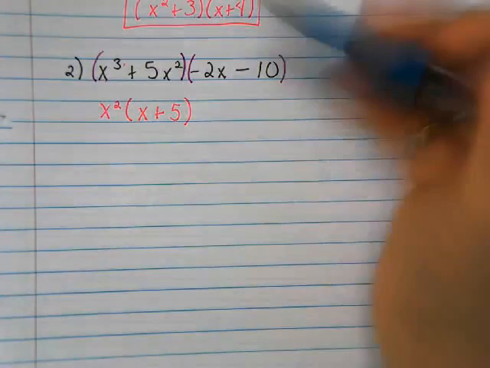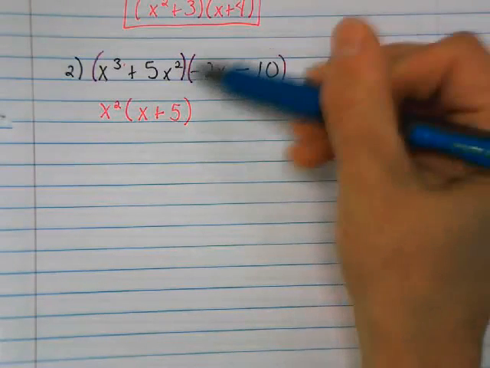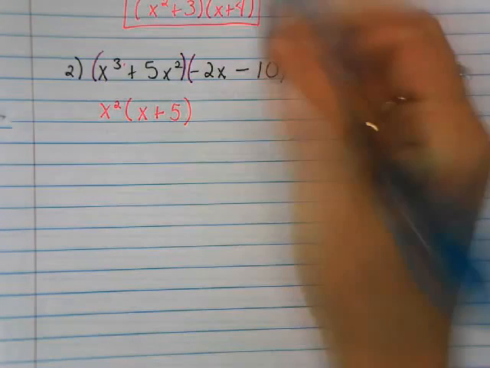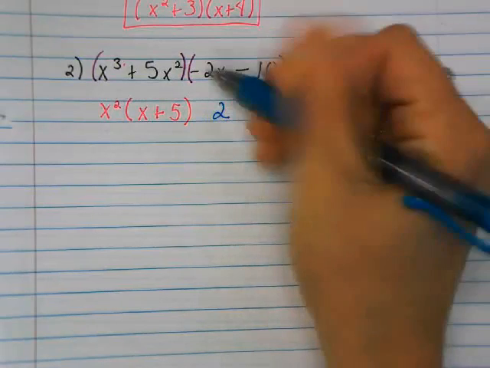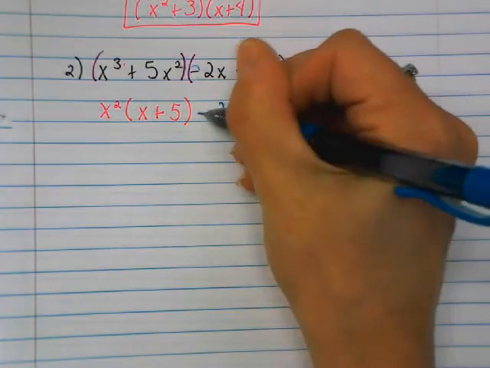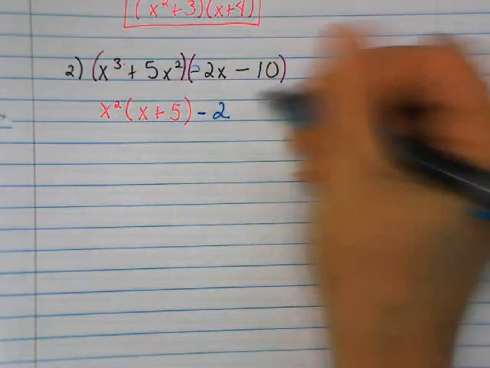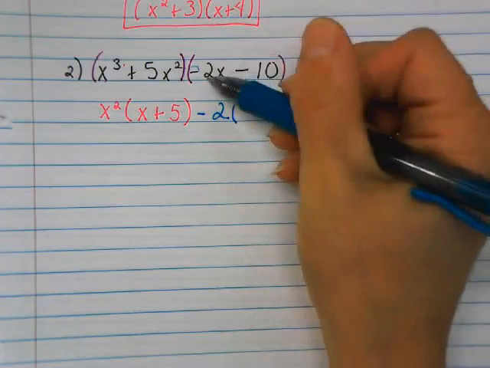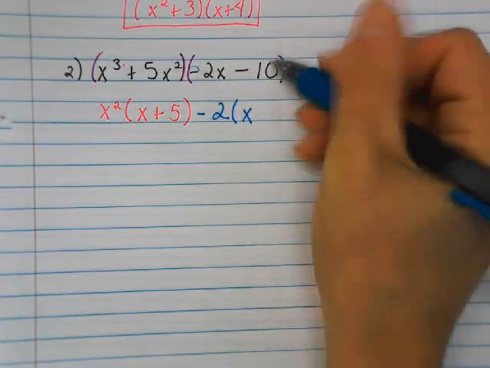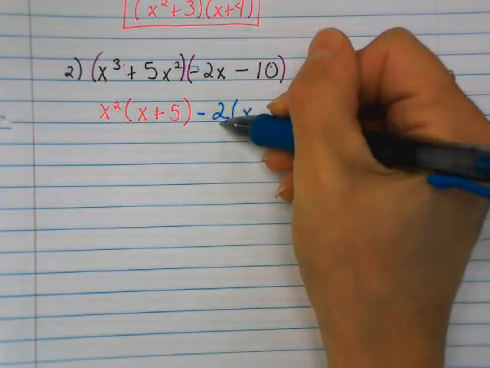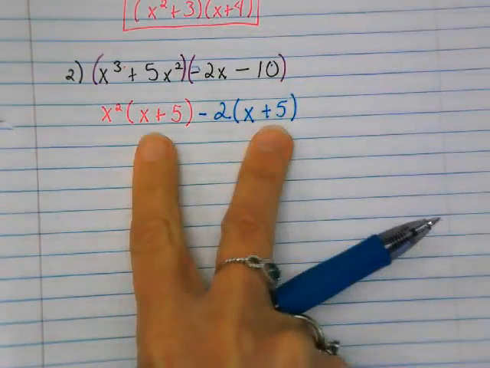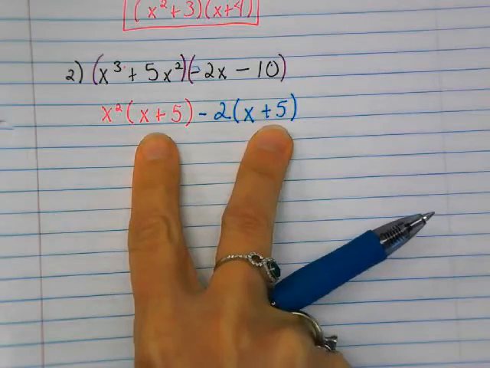And when I get to my second parentheses, what do they have as their GCF? They are each divisible by 2. So you're going to factor out a 2. But remember I told you, excuse me, always factor out that sign. So we're actually factoring out a negative 2. So if I do negative 2x divided by a negative 2, I get x. And a negative 10 divided by a negative 2 is positive 5. I can do my quick check and make sure that those are the same, and they are.